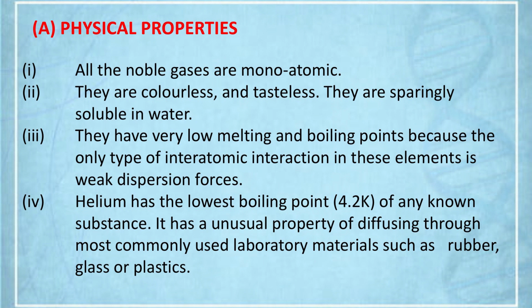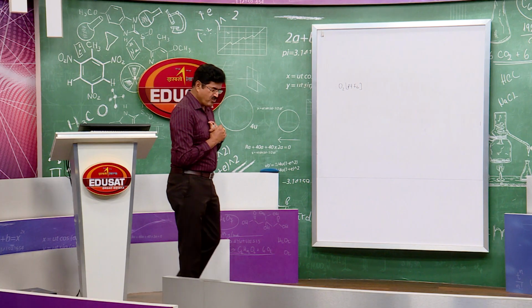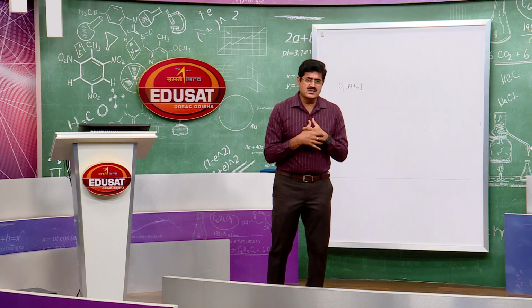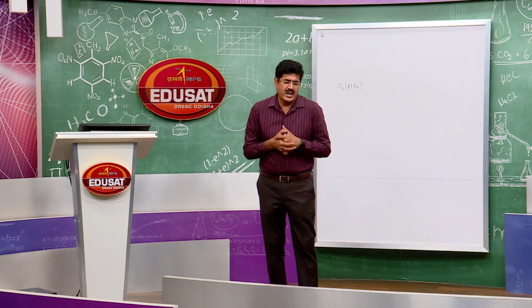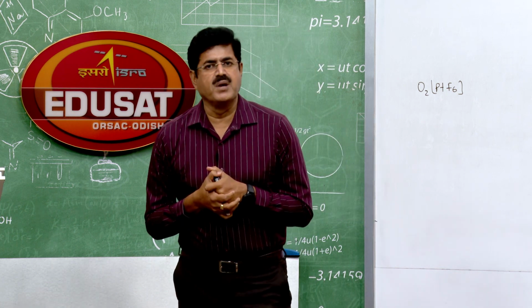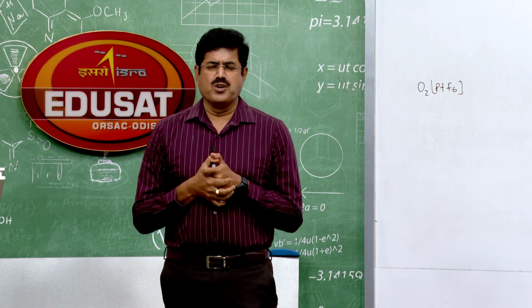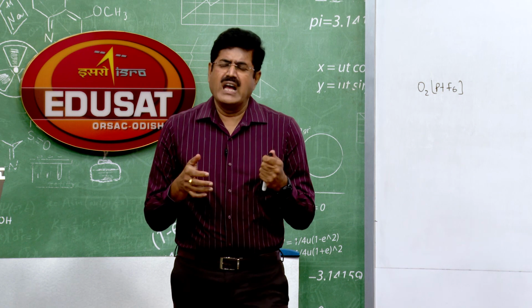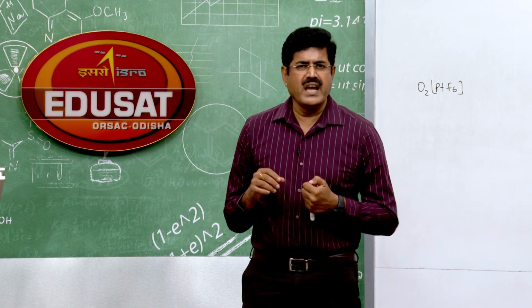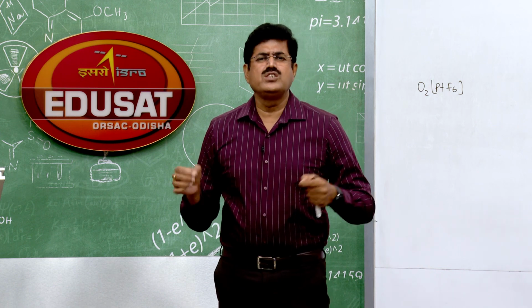Monoatomic. Now the question comes, why are they monoatomic? Why not diatomic? We found in chalcogens they are diatomic, like O2. In the nitrogen family, nitrogen is diatomic, halogens are diatomic, but noble gases are monoatomic. Like we can write helium He, neon Ne, argon Ar. It is not He2.